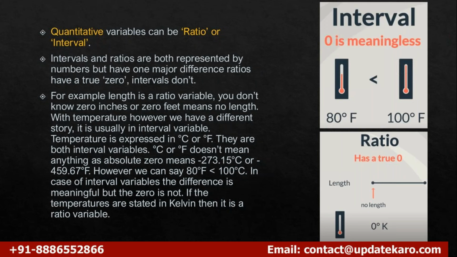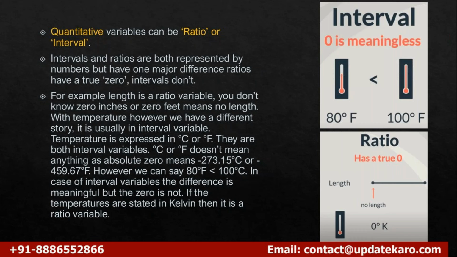And where you say 80° Fahrenheit, it doesn't say 0, because it is taking the base of some other scale. It is referring to the Kelvin scale, right? It is not an absolute one. It doesn't have an absolute 0. So when you refer to absolute 0, let us say 0° Kelvin, from there it would be a ratio.